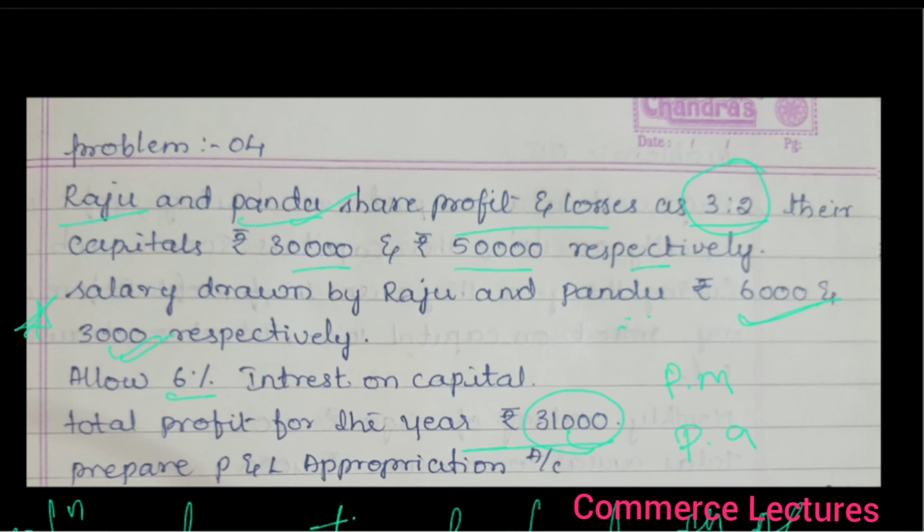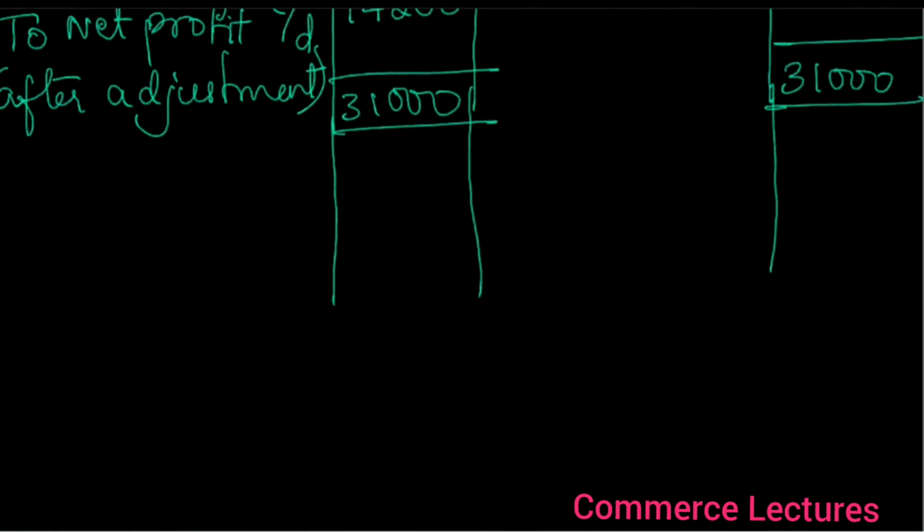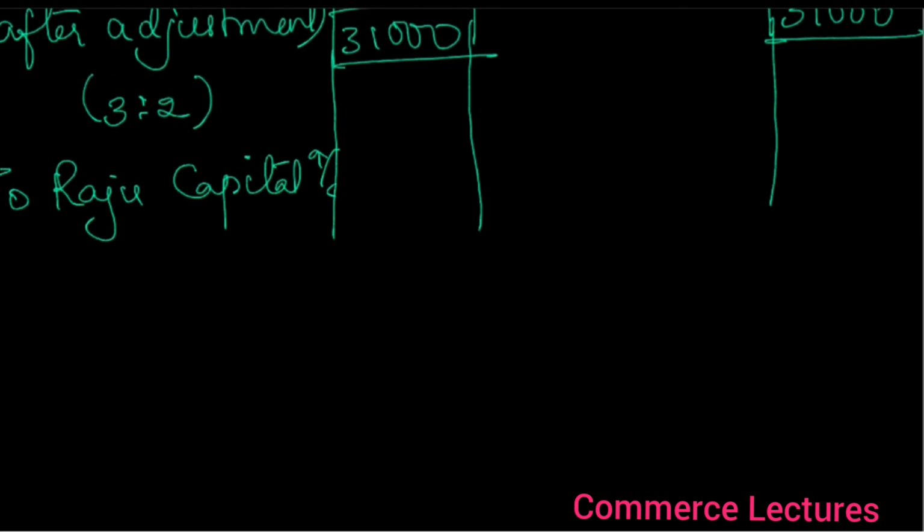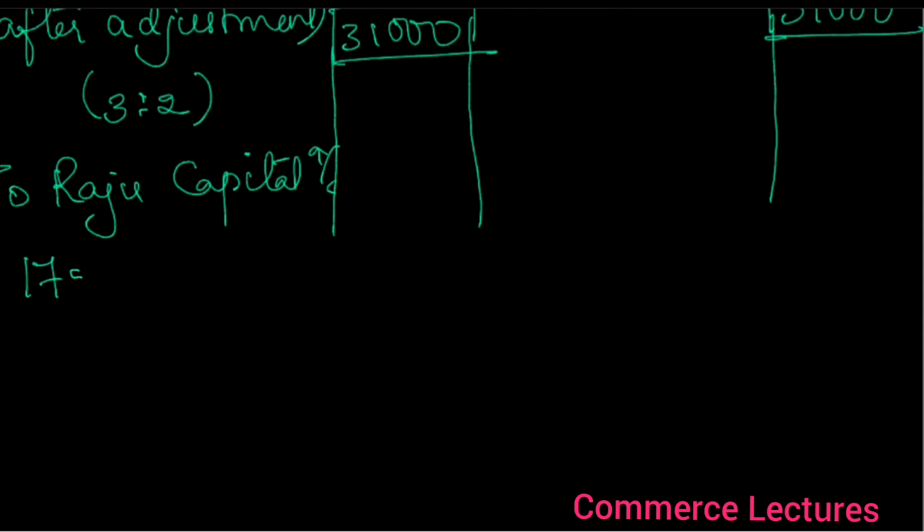See, 3:2. So share these among the partners 3:2. Who are the partners? To Raju capital account, 17,200 into 3 divided by 5.